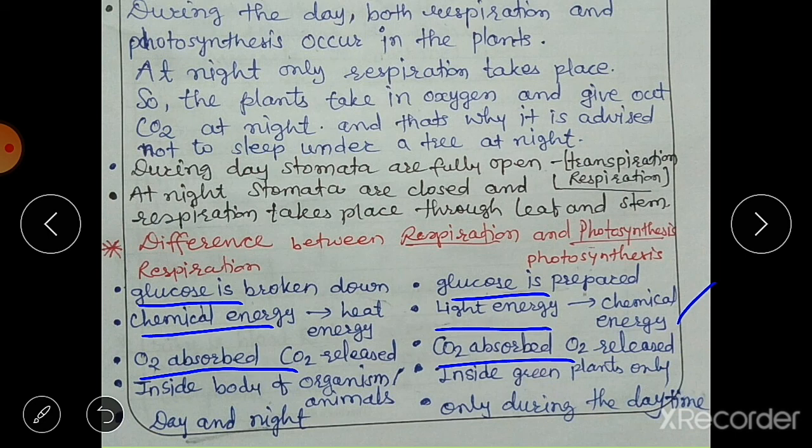Next point, respiration takes place inside the body of organisms or animals, and photosynthesis occurs inside the plants only, green plants only. Then the last point, respiration is a continuous process in animals, day and night, but photosynthesis occurs only during the daytime. So this is the difference between respiration and photosynthesis.